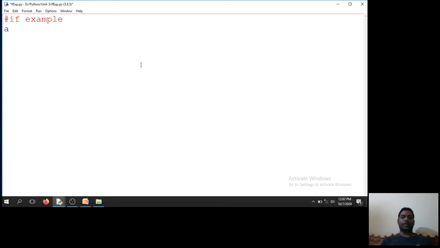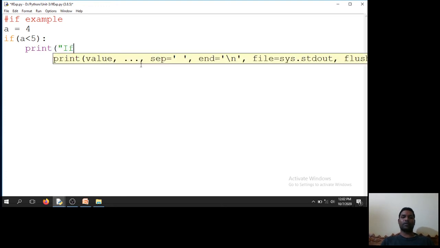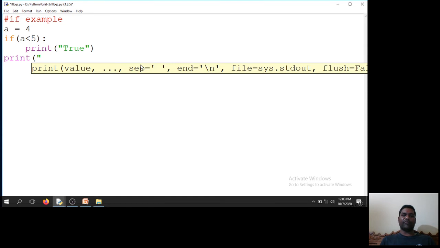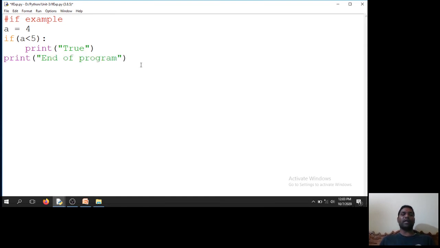So I take A is equal to 5, and if A less than 5, print 2. Only the if block is available. I don't have any other blocks and other statements. So I say print end of program, after completion of the if.